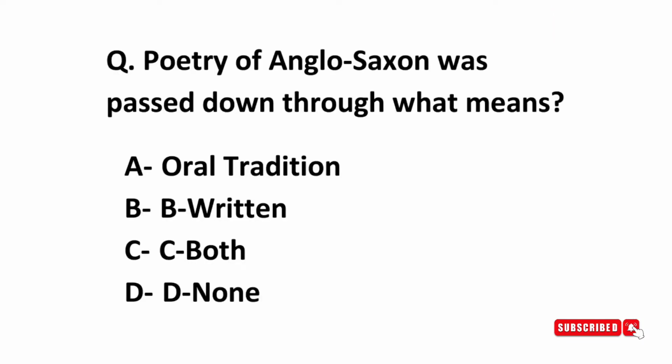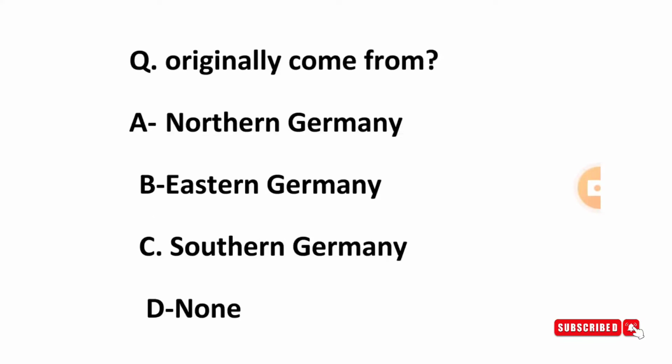Next question is, poetry of Anglo-Saxon was passed down through what means? Poetry of Anglo-Saxon was orally transmitted from generation to generation. So here the right answer is oral tradition. In this period, written literature was rare, and mostly the poetry of this period was orally transmitted from generation to generation. Okay, come to the next question. Anglo-Saxons originally came from? Here the right answer is Northern Germany. Anglo-Saxons originally came from Northern Germany.